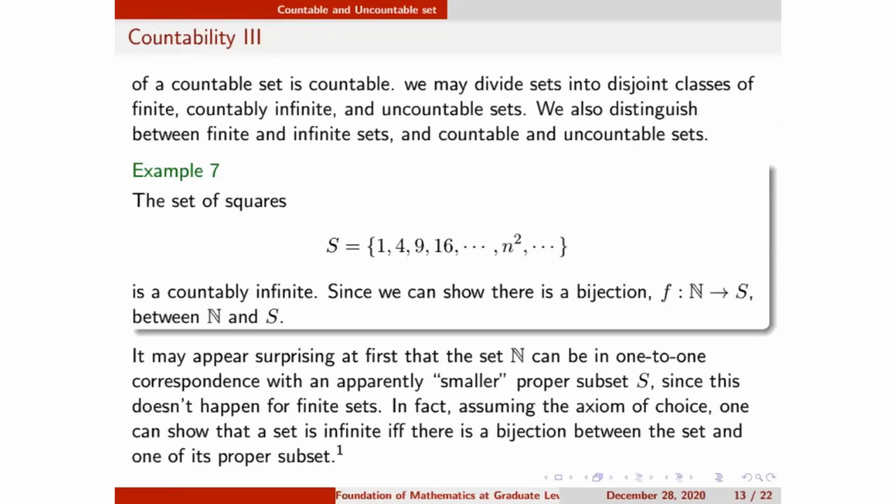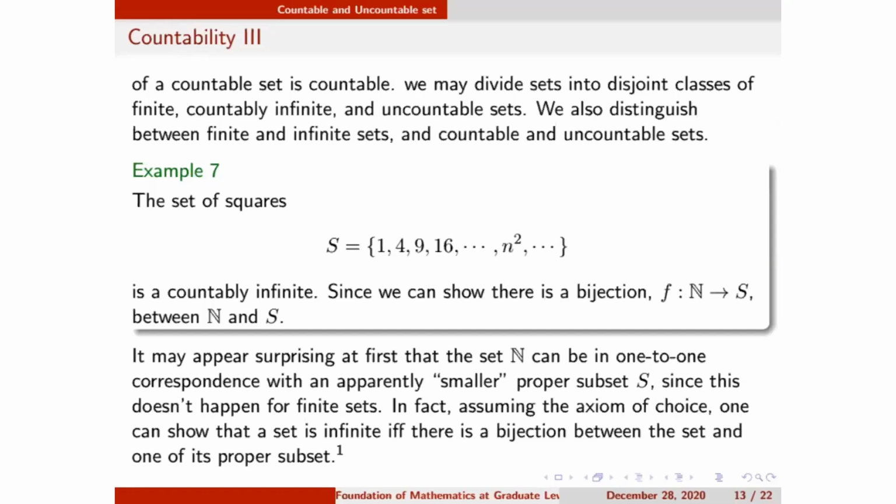In this way I can show the function is 1-1, because distinct elements are mapped to distinct squares. If elements are distinct, then their squares will also be distinct. I am taking the set of natural numbers, not integers or real numbers, because for integers or reals there would be a clash.